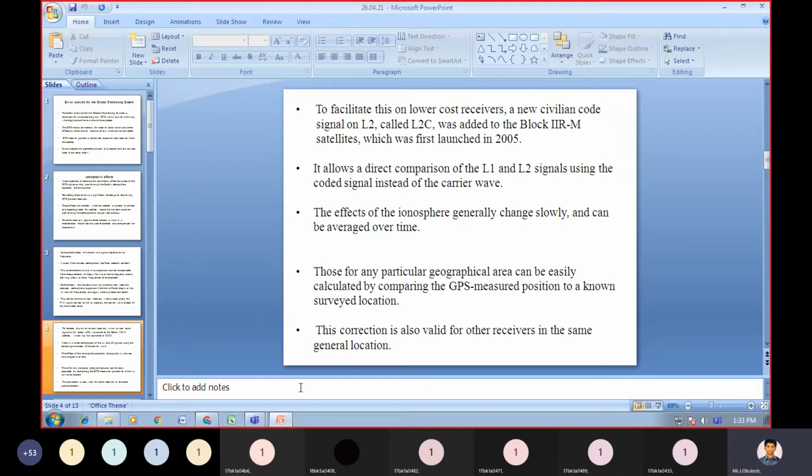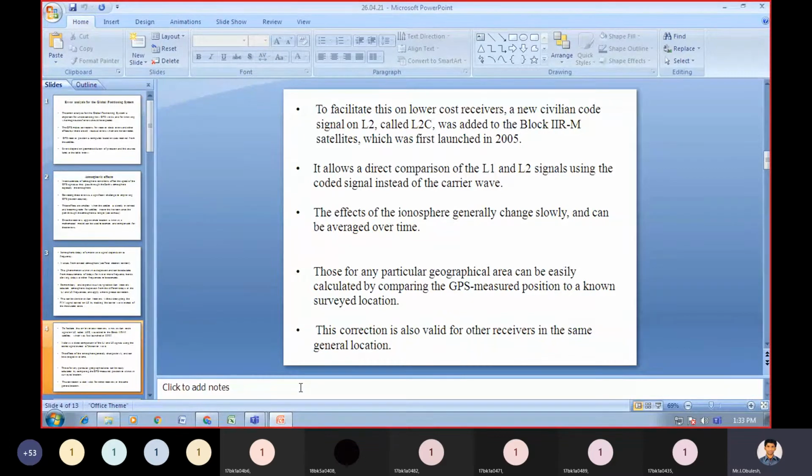So for any particular geographical area, it can be easily calculated by comparing the GPS measured position to a known surveyed location.